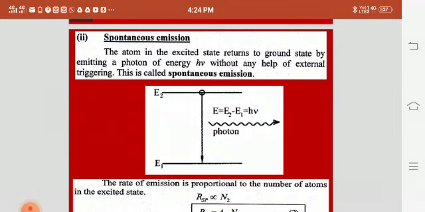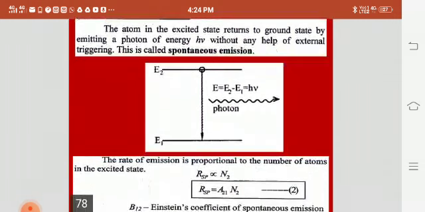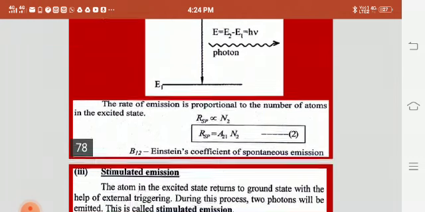Here in this image we can see that without any absorption of energy, the atoms are ejected from the excited state to the ground state with the energy h nu. This is denoted as R_SP, the spontaneous emission, equal to A21 N2, where A21 is Einstein's coefficient of spontaneous emission.